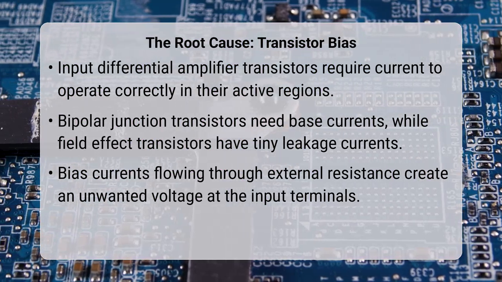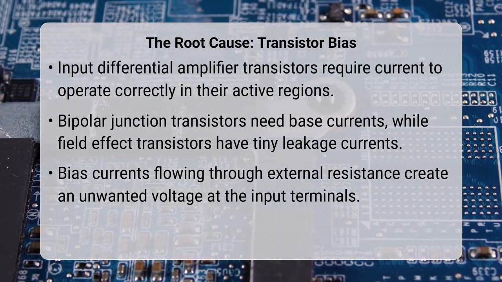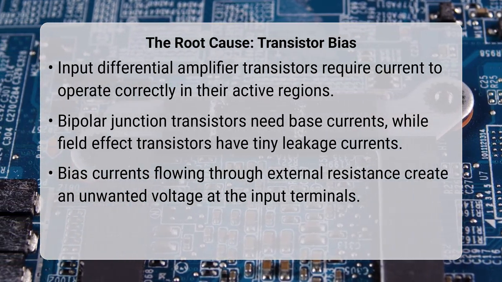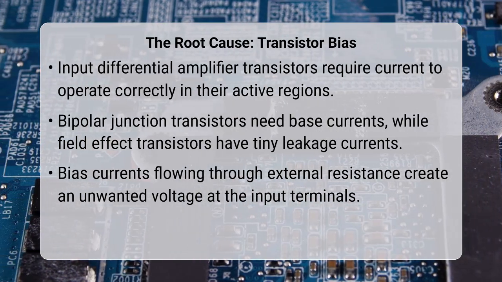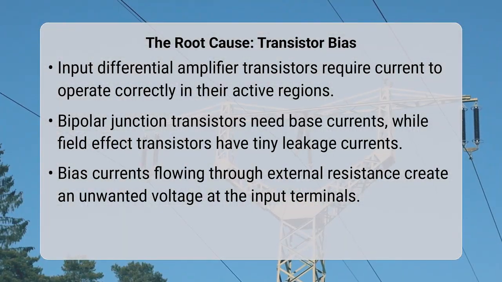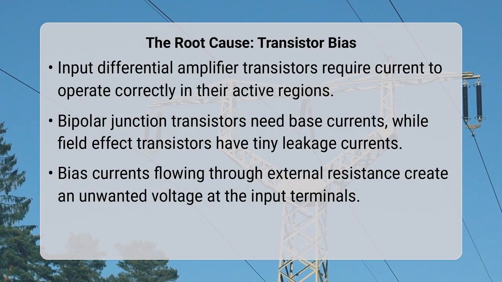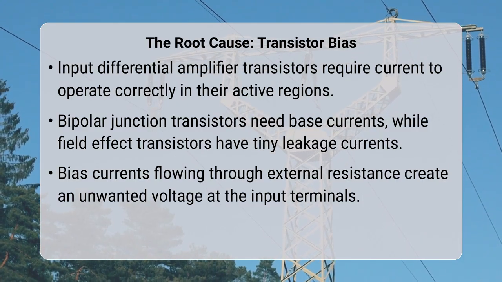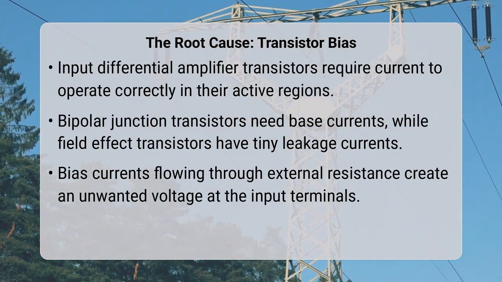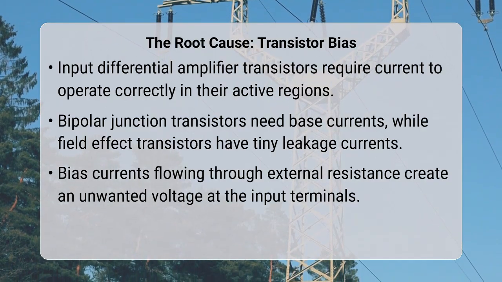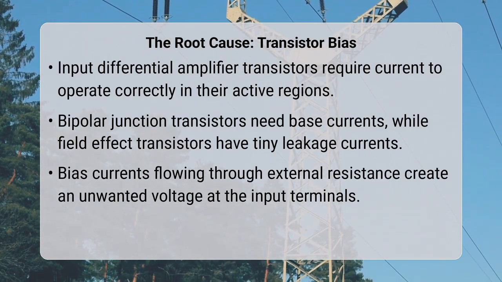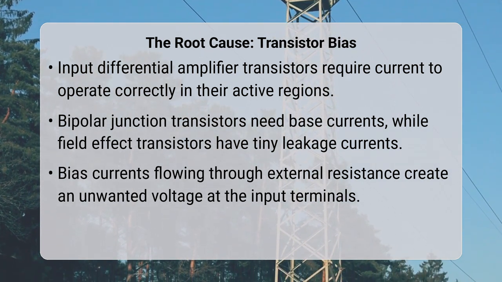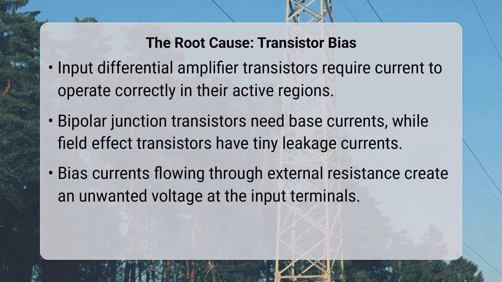The fundamental reason for these bias currents lies in the internal architecture of the operational amplifier, specifically the input differential amplifier stage. Transistors, whether bipolar junction transistors or field effect transistors, require a certain amount of current to operate correctly in their active regions. For bipolar junction transistor input stages, base currents are essential, while for field effect transistor inputs, tiny leakage currents still exist. Even in an ideal scenario where both input currents were perfectly matched, their interaction with the resistance of the external circuit would still lead to an unwanted voltage at the input.